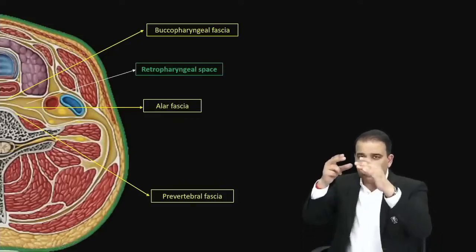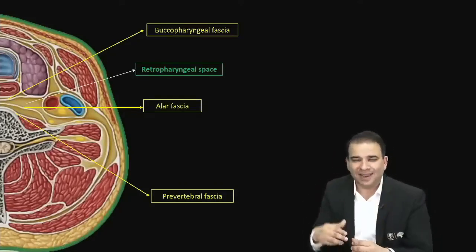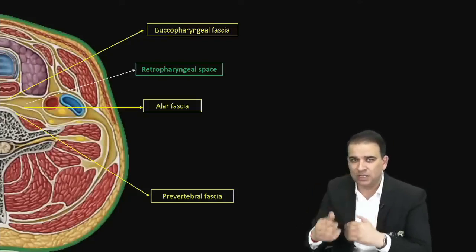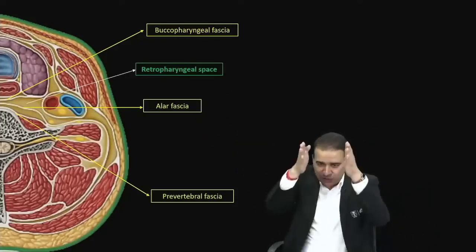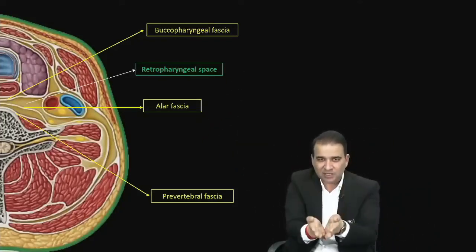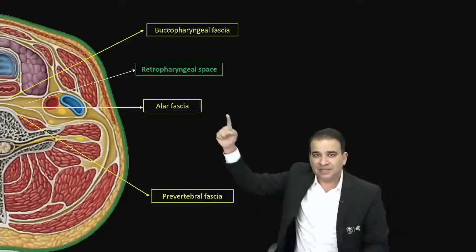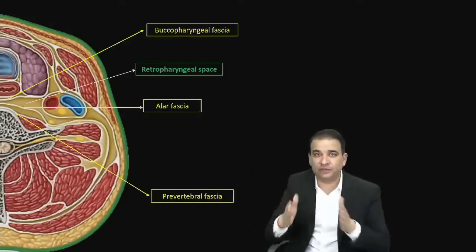And this retropharyngeal space is obliterated below. It is closed below, at the level of C7 to T4, because the alar fascia and buccopharyngeal fascia in the lower part will fuse with each other, so that space is closed below. But this alar fascia and prevertebral fascia never fuse with each other.